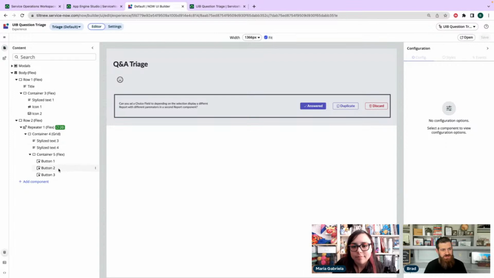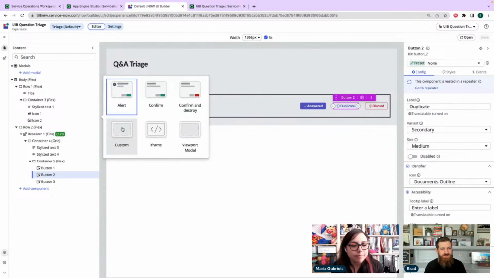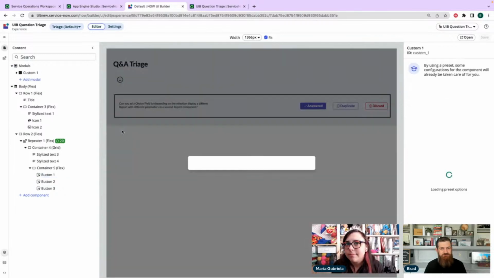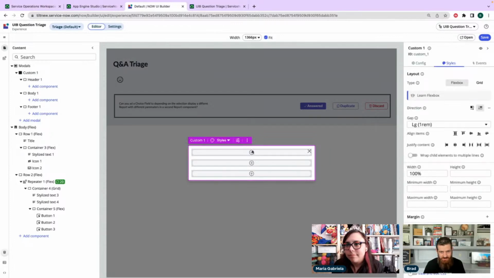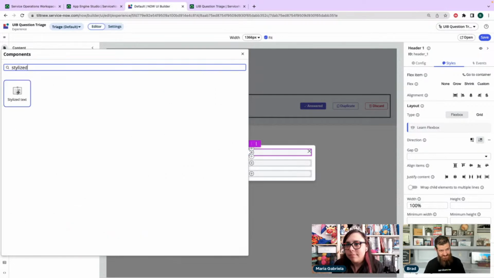What are we doing? Duplicate next. Oh, so this will be a fun one. So first we need to add a modal. I'm going to add a custom modal here. And then what I'm going to put in the modal, I'm going to go stylized text, because I always do a stylized text.